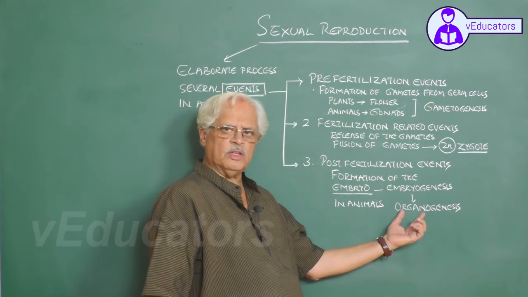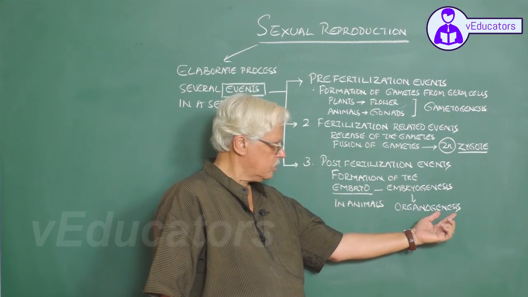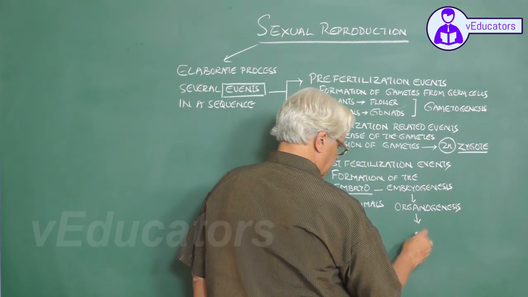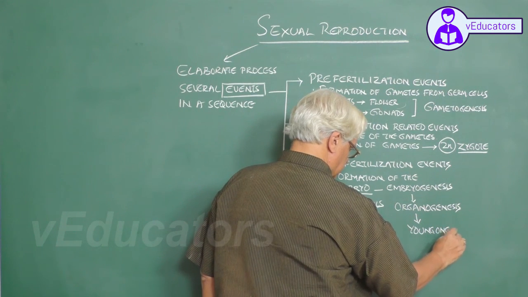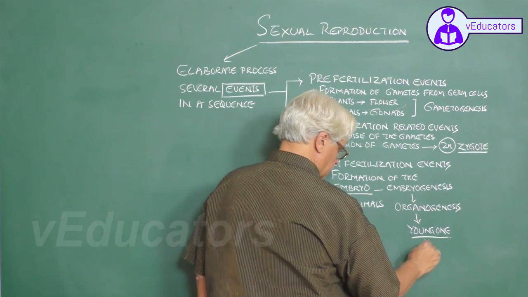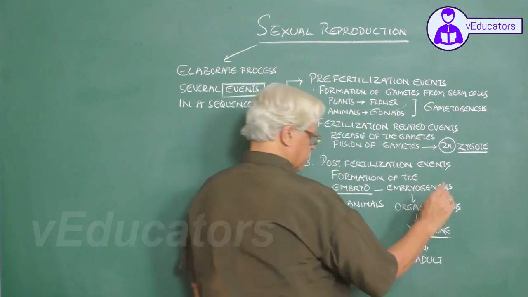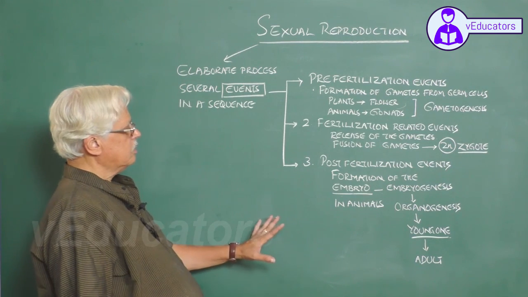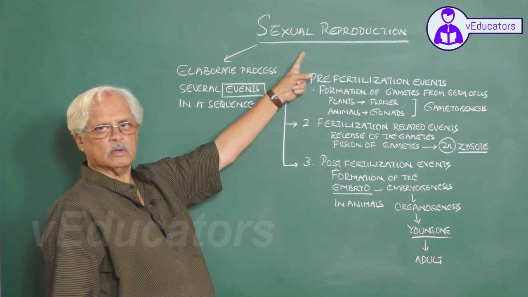Formation of various organs and organ systems. So at the end of organogenesis, you get the young organism, and this young one ultimately develops into the adult organism. So this is the process involved in sexual reproduction.